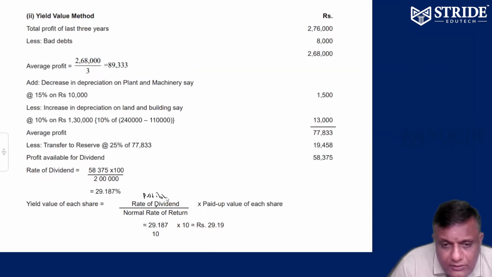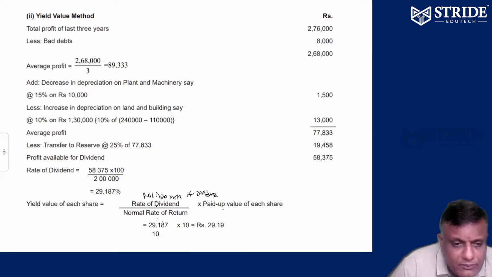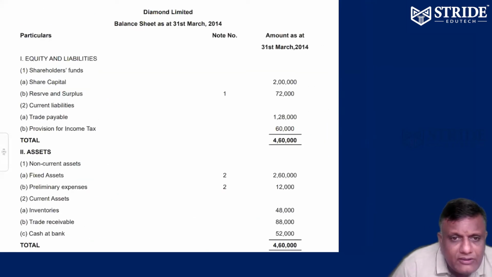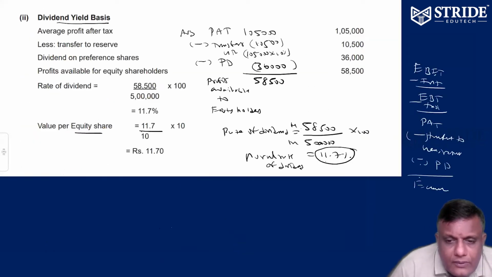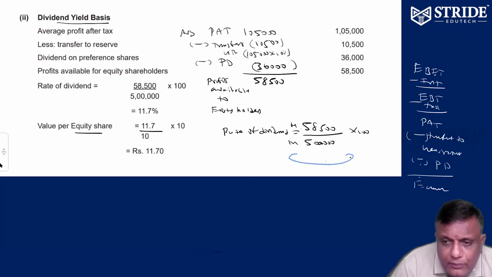You can say possible rate of dividend by normal rate into paid up value. That's the formula. Please apply the formula. It is called possible rate of dividend. We used to call it possible rate of dividend.